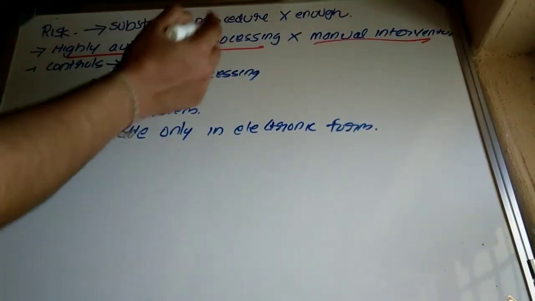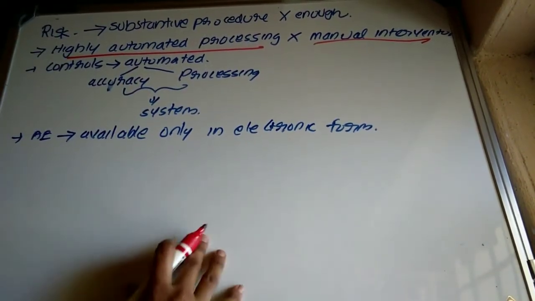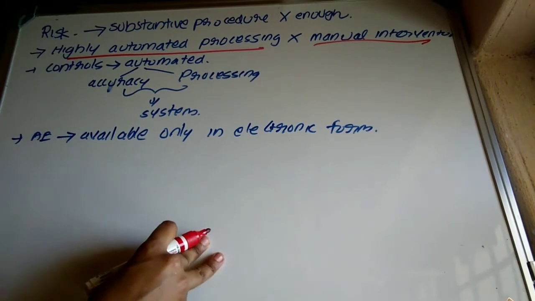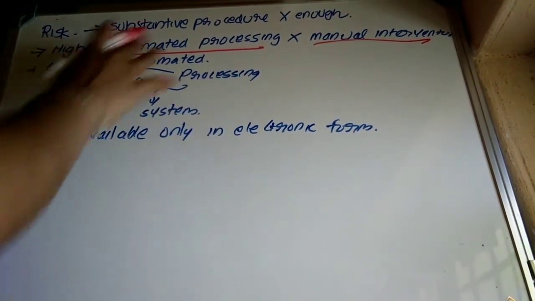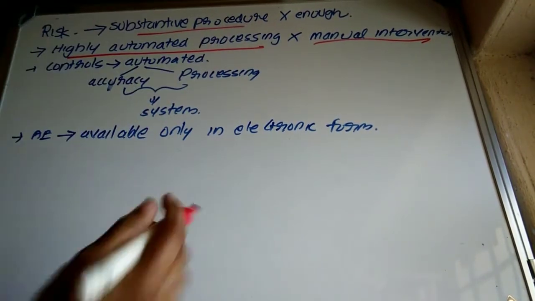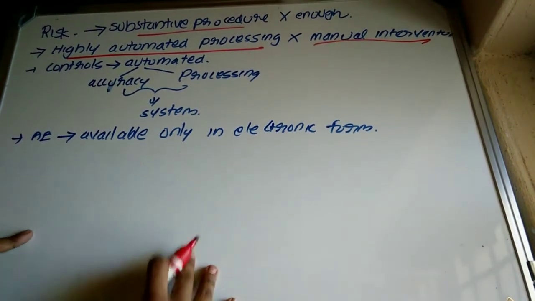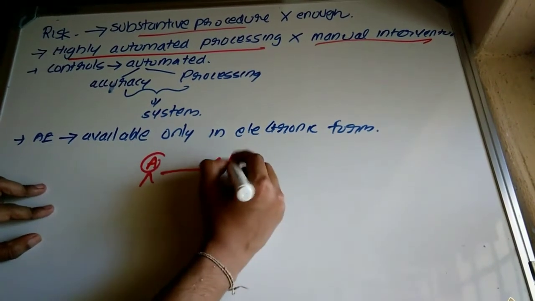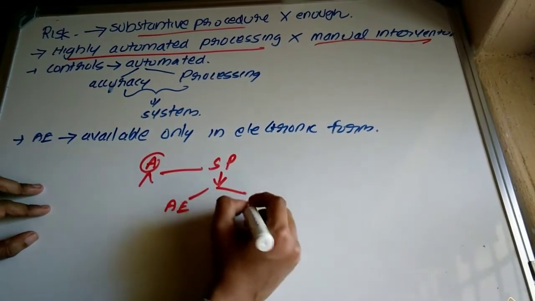In those cases, they undertake highly automated processing of transactions with respect to significant account balances, significant account transactions, disclosures, etc. If it is more automated, with no or less manual intervention, there is a chance that substantive procedures may not be applicable to obtain sufficient and appropriate audit evidence. So here the auditor is determining whether substantive procedure is sufficient to obtain audit evidence or not.